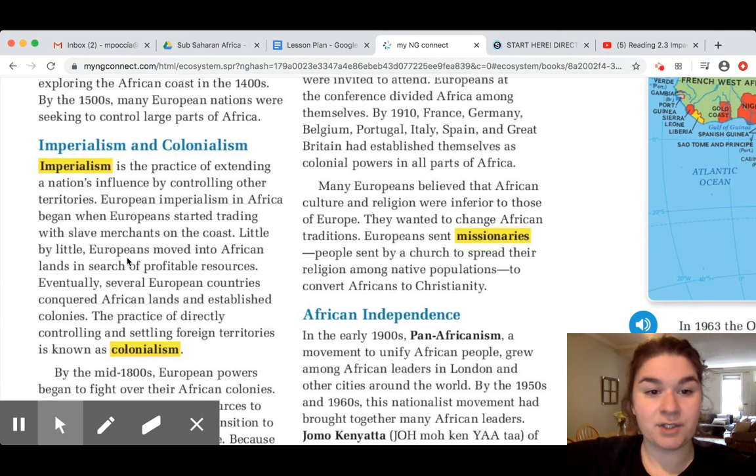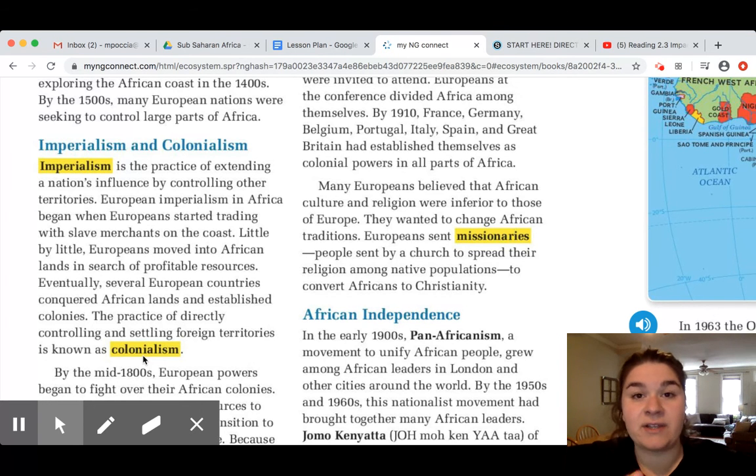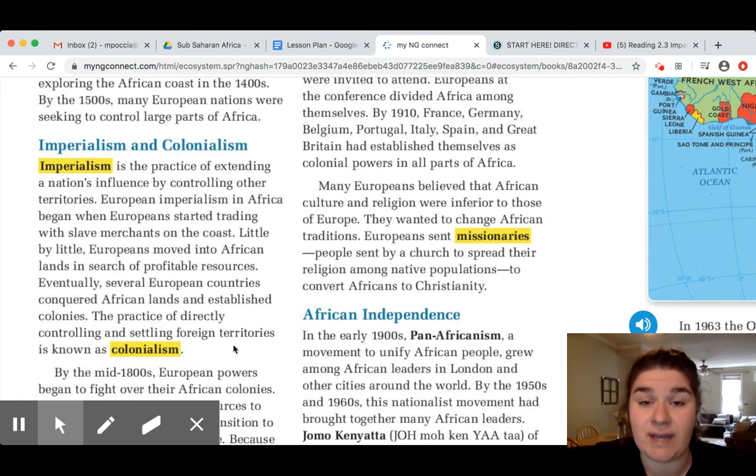Little by little, Europeans moved into African lands in search of profitable resources. Eventually, several European countries conquered African lands and established colonies. The practice of directly controlling and settling foreign territories is known as colonialism. So let's think about this in something that you already know about. In the United States, the 13 colonies were controlled by England, and England took over the 13 colonies by force from the people that already lived here originally, the Native Americans. So that was an example of colonialism, the beginning of the United States.